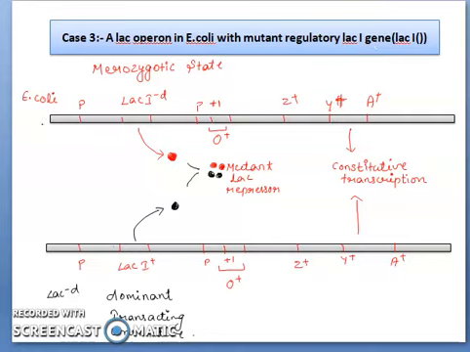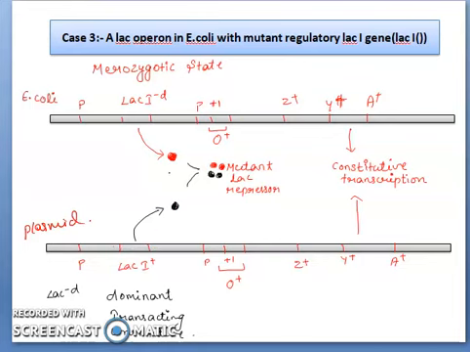What happens in this case? This is a case of E. coli, that is, a chromosome. Here it has a dominant negative mutation. That means it has a dominating character, but the repressor which will be produced will have a mutation. That means it will not perform its work properly. And in the case of a plasmid, it will have a proper repressor.